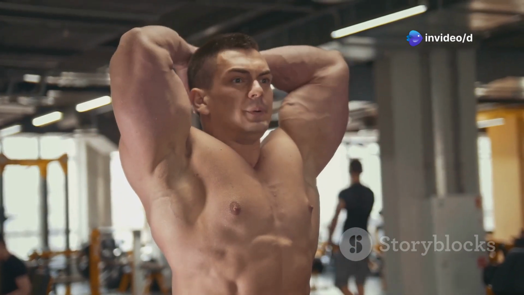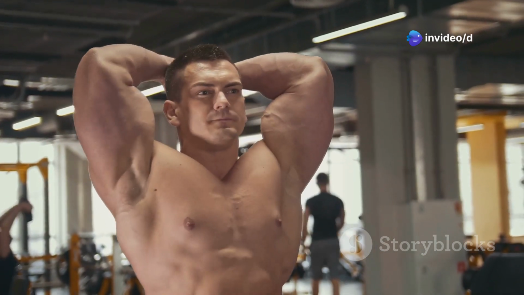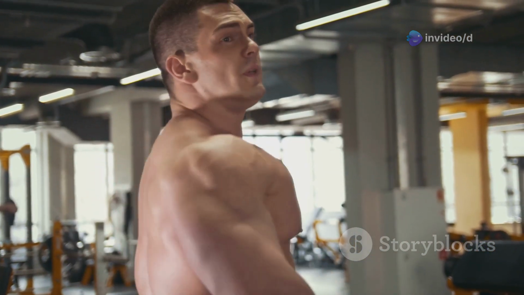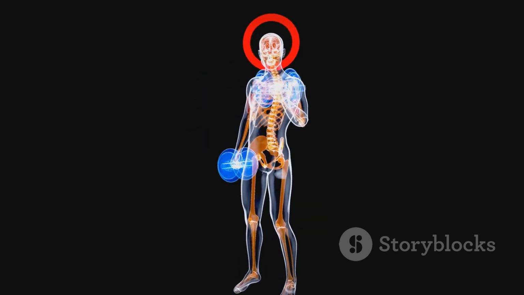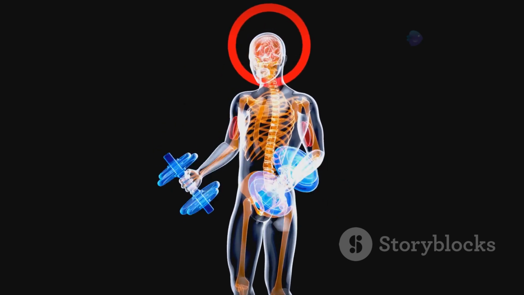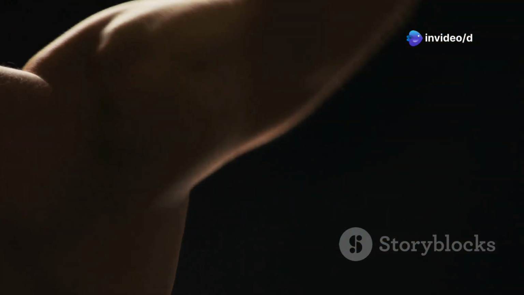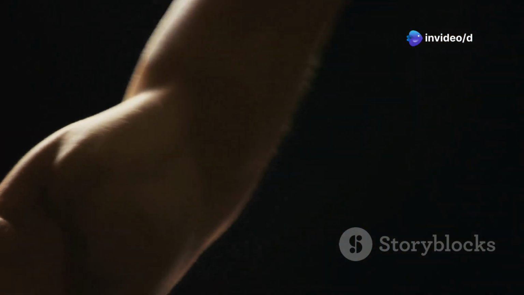Muscle growth, also known as muscle hypertrophy, is the process by which our muscles increase in size. This occurs when the rate of muscle protein synthesis, the process by which our bodies build new muscle proteins, exceeds the rate of muscle protein breakdown, the process by which our bodies break down existing muscle proteins.